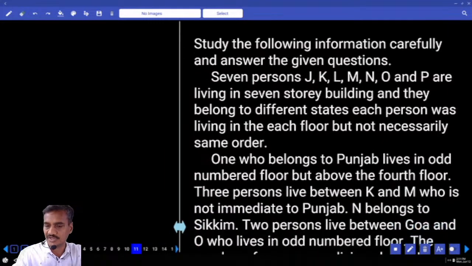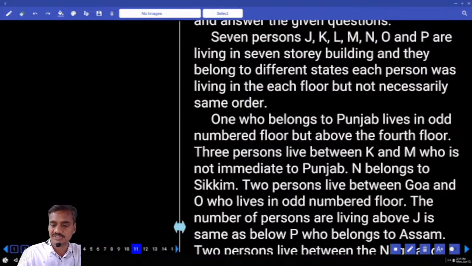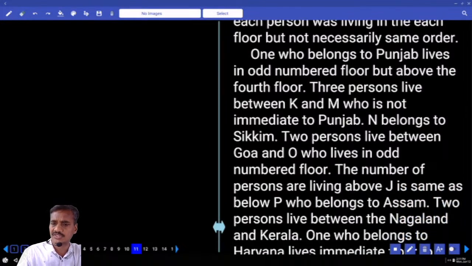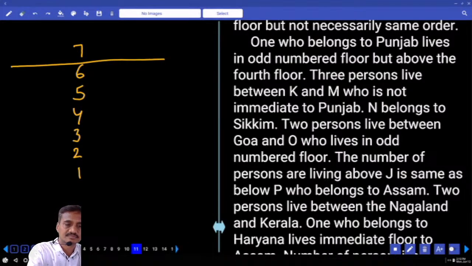Then next one, 11 onwards, there are 7 people, J, K, L, M, N, O, and P. They are living in a 7-story building and they belong to different states. Each person is living on a different floor. Now altogether how many floors do we have? 7. Then 7, 6, 5, 4, 3, 2 and 1. Now there is a parameter added to this one as well. Now we need to find out the state he belongs to.